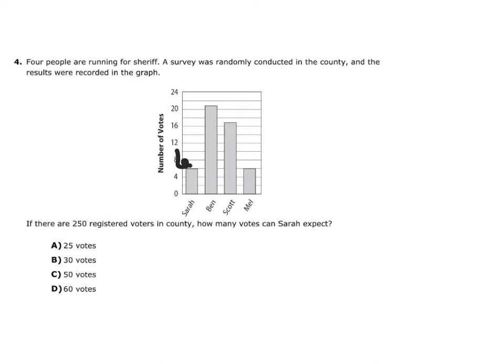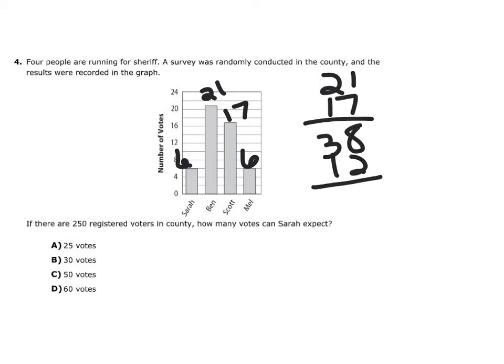So Sarah had 6 votes. Then we have 21. Here we have 17, and this is going to be 6 again. So when we add them up, because it doesn't say how much it is, I usually start with the bigger numbers. Then you add 12. So that's going to be 50. So let's go ahead and see how many votes Sarah will actually get.